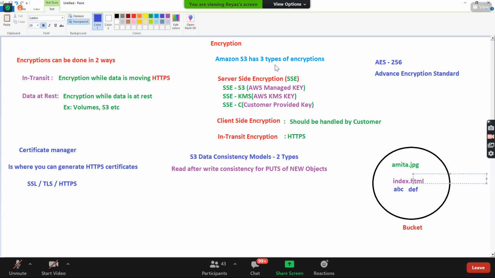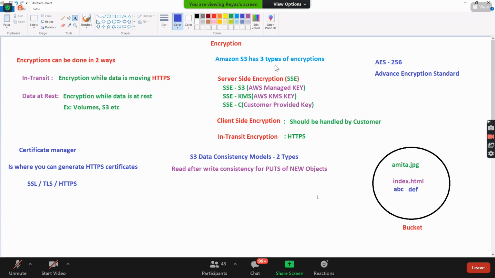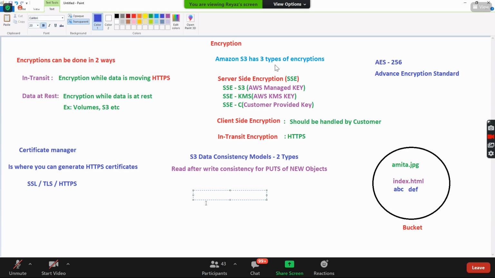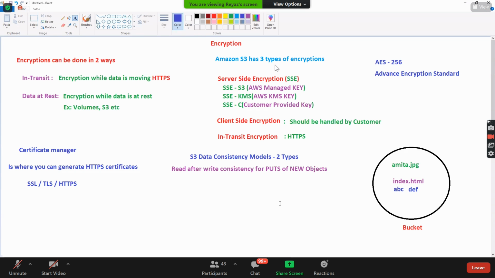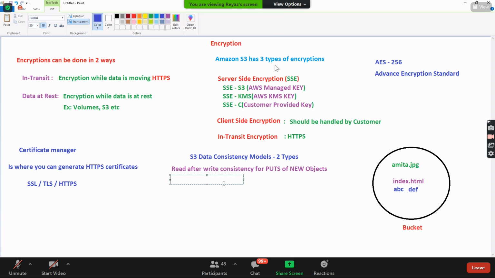And let's say, for example, you have deleted index.html, and from the console you can still access it. And if you refresh it, then it's gone. It will take a little bit of time to be impacted over here. So that is our second consistency model, which we call eventual consistency for overwrite puts and deletes.